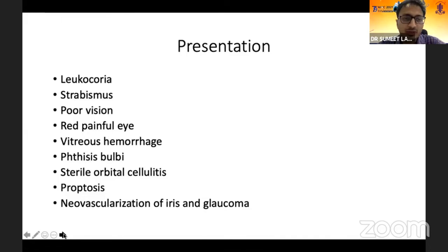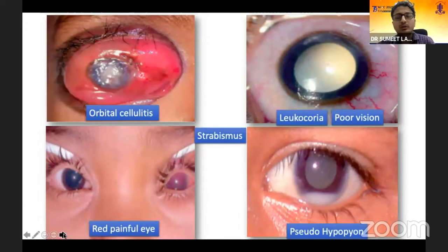Clinical presentations, you need to know the very important ones. The very first is leukocoria or poor vision, which is a white reflex. Many times the parents come saying that in the dark, suddenly there is a reflex of the eye which is different, and this leukocoria is the most common presenting symptom in such cases.